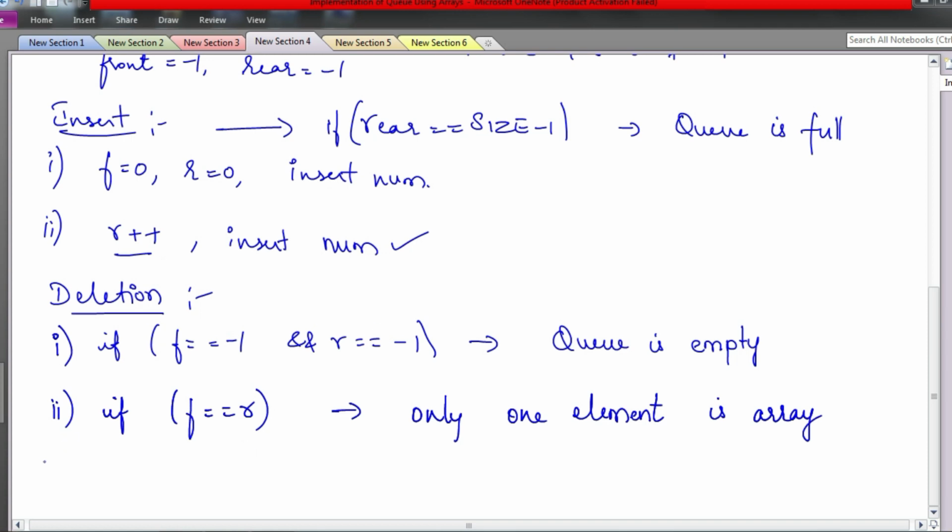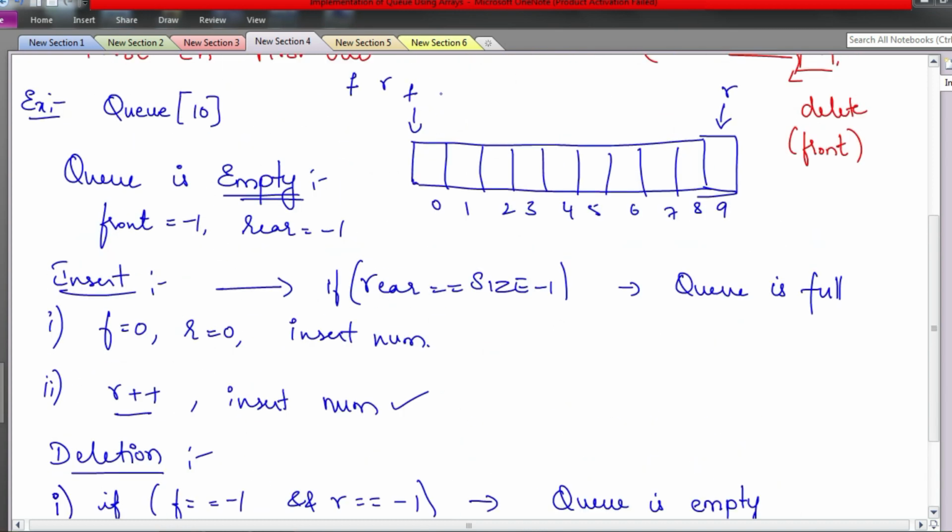Okay, if both conditions are not true, that is, the queue is not empty and it does not have only one element, you have more elements in the array, then what you have to do is delete the element at the front. F is a variable that denotes the index of the front element. Now remove this, that is, store it into another variable called num and increment f. So now the front element is at 1, it is not at 0. Okay, front will increase now. So hope this is clear.